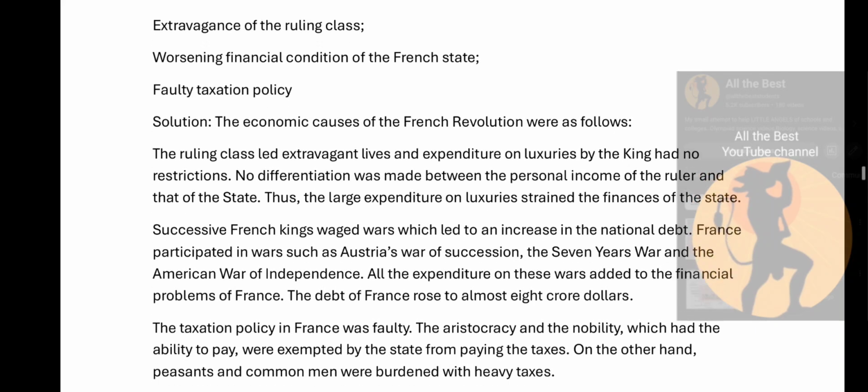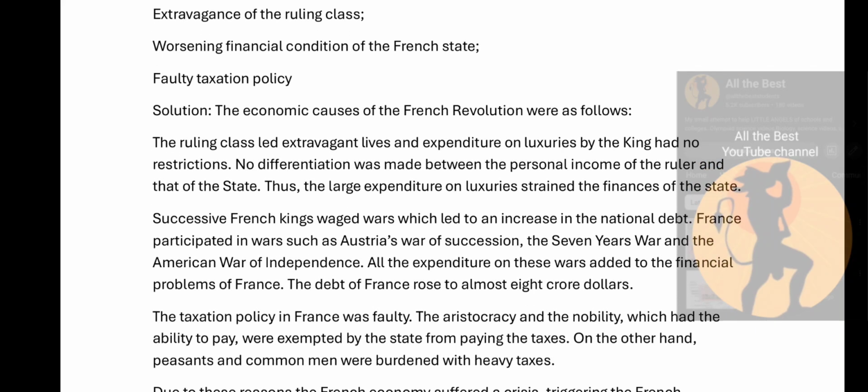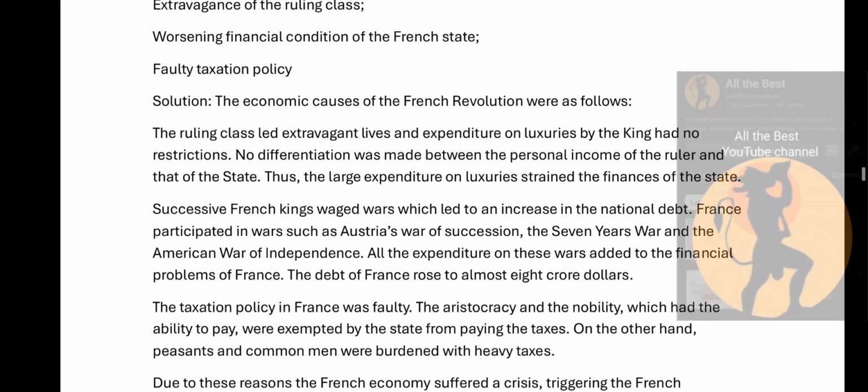The economic cause of the French Revolution were as follows. The ruling class led extravagant lives, means the rulers lived very luxurious life, and expenditure on luxuries by the king had no restrictions at all. No differentiation was made between the personal income of the ruler and that of the state. Thus, the large expenditure on luxuries strained the finances of the state.